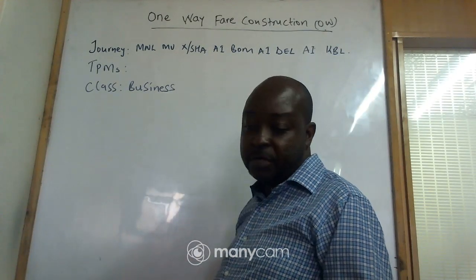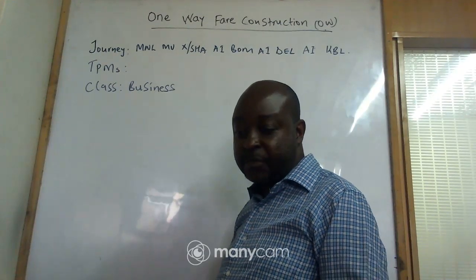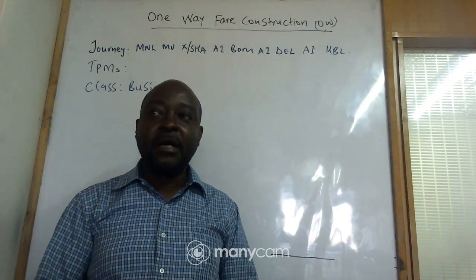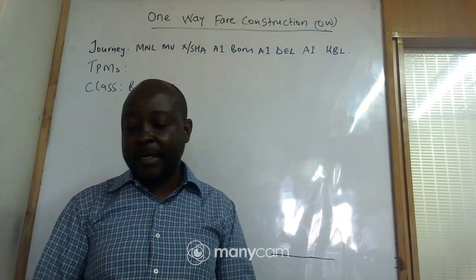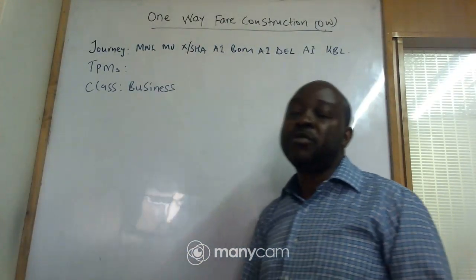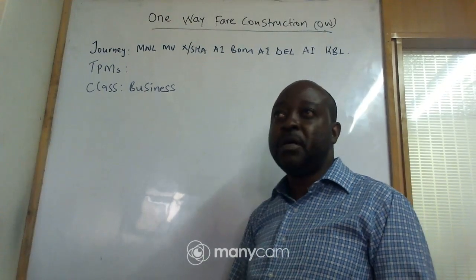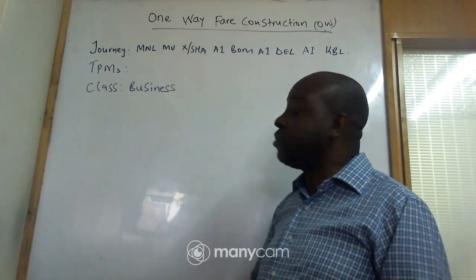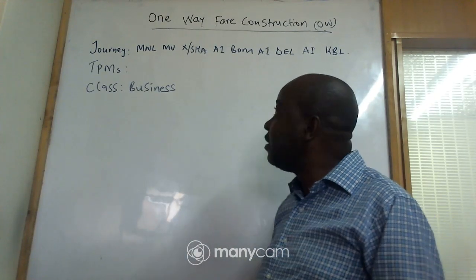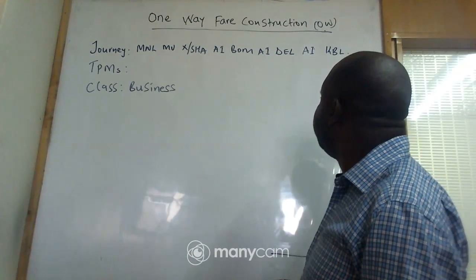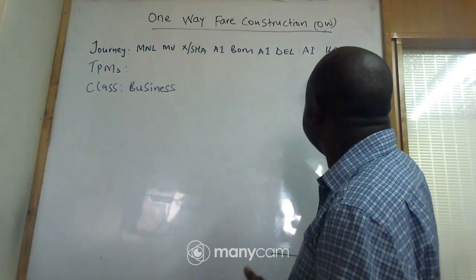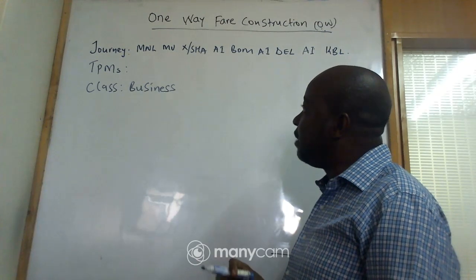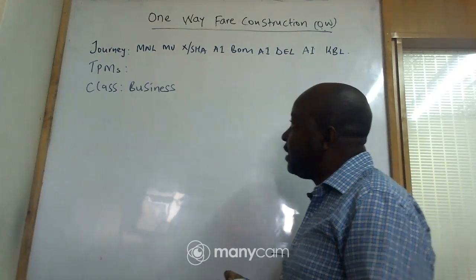Initially, we looked at the types of journeys we have, of which we looked at one way, and then we looked at return. Under return, we saw we have round trip, circle trip, and open journey. But today I want us to concentrate mostly on one way, which is denoted by Oscar Whiskey, meaning one way. So if you look at the board, you can see the journey.